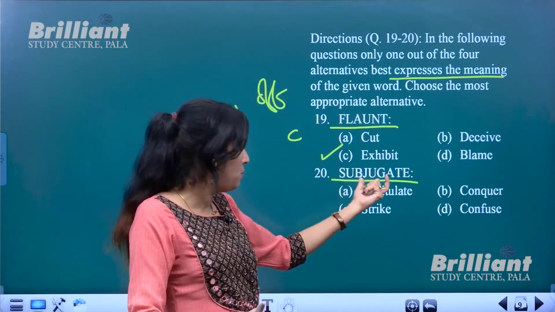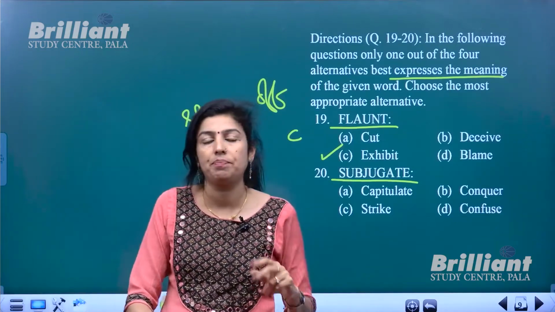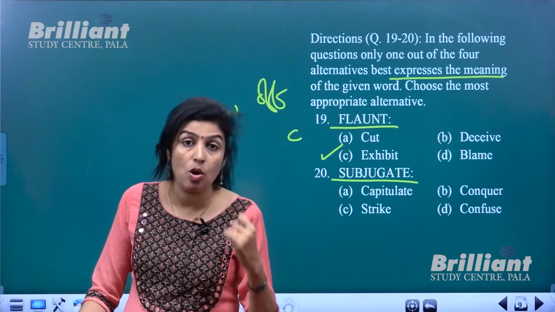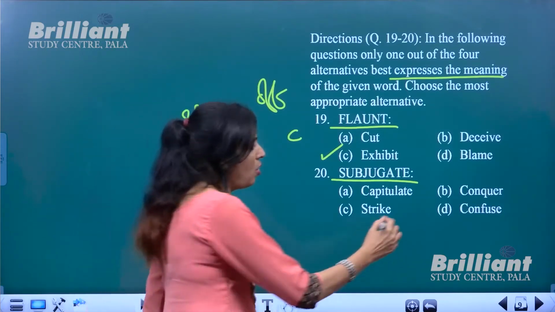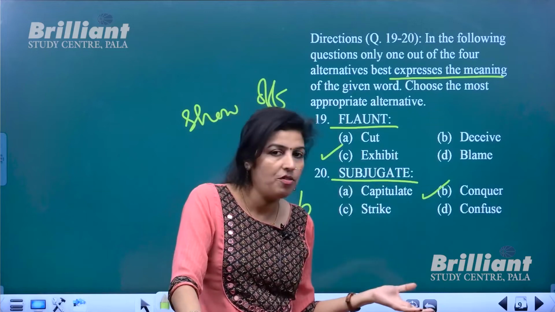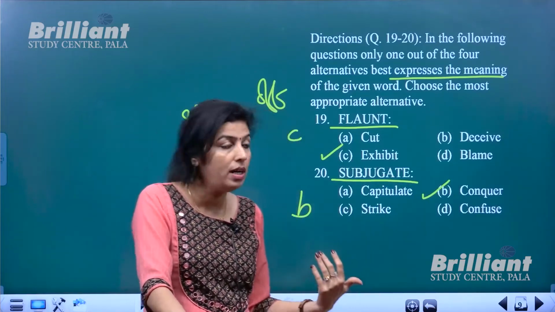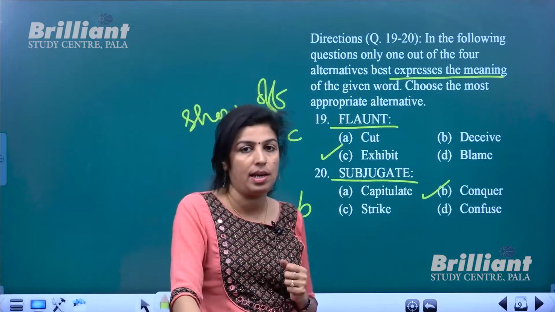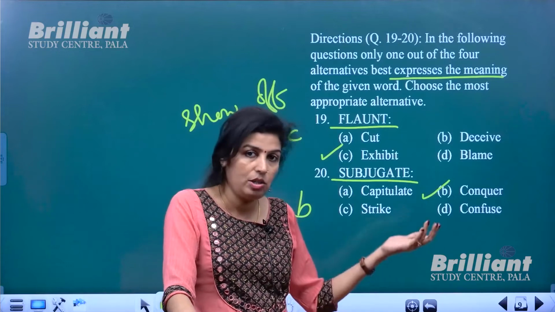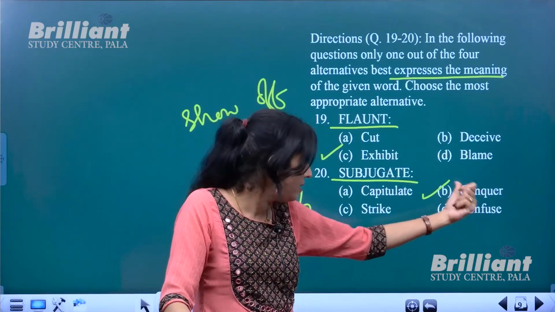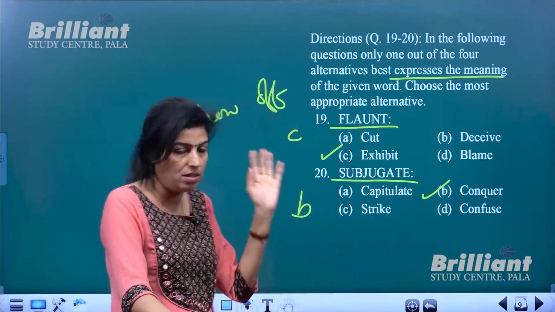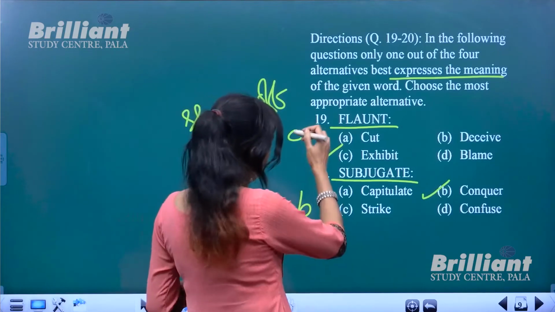Okay, now what is subjugate? Subjugate actually is using measures with which you captivate or conquer a person. Okay, so that word conquer is given as one of the options. The exact meaning of subjugate is by means of pressure, by means of violence or forcefully you conquer a person is what you call subjugate. And what is capitulate? You surrender. When you surrender, it is capitulate, and when you conquer, it is subjugate. And you know the meaning of strike, and strike is to hit hard and confuse you, puzzled, or the meaning you know. Okay, so it's option numbers C and B.